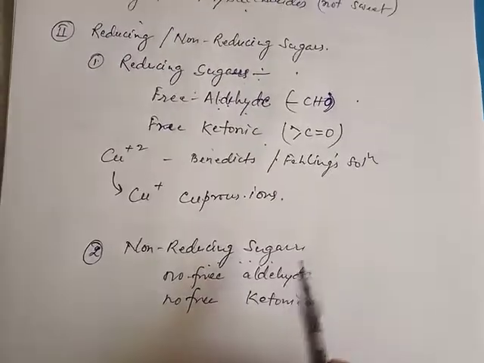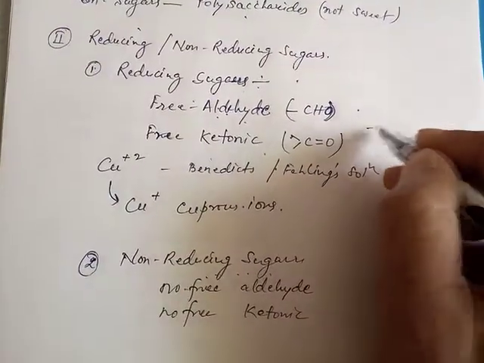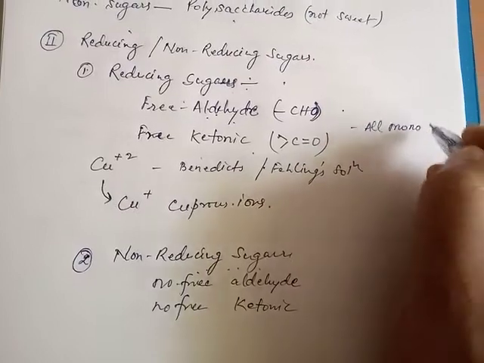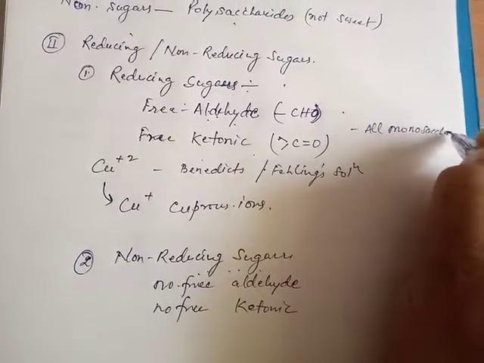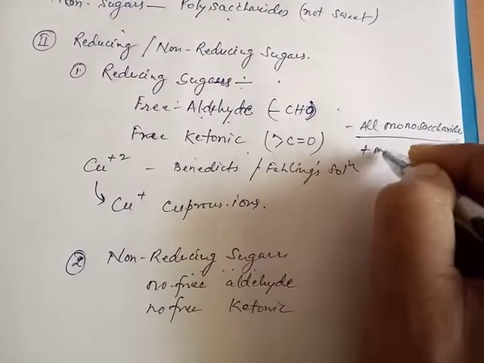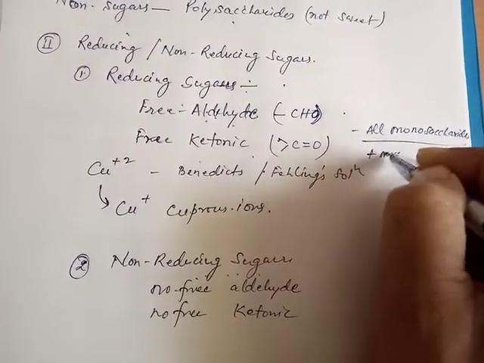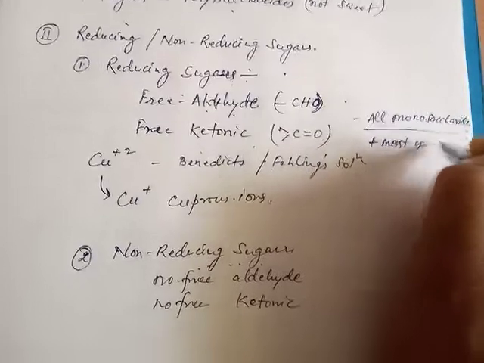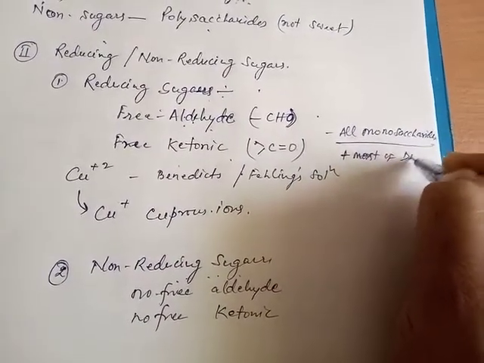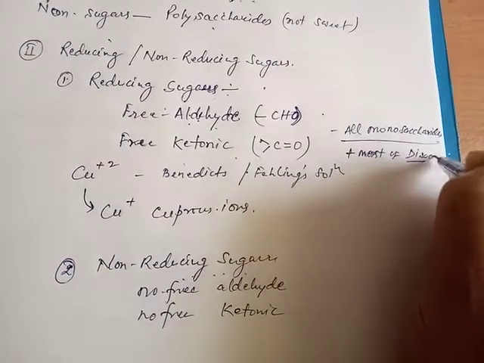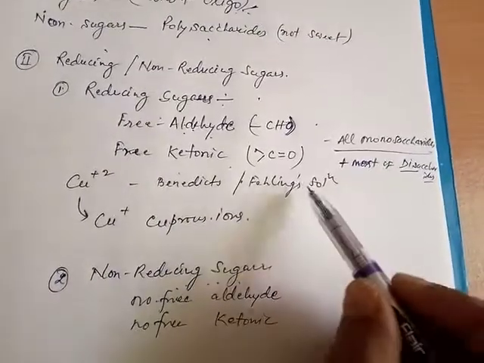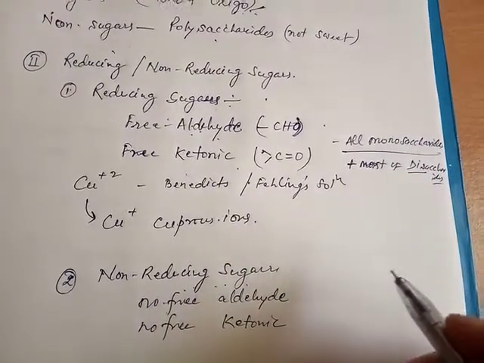For example, all monosaccharides plus most of the disaccharides are reducing sugars.